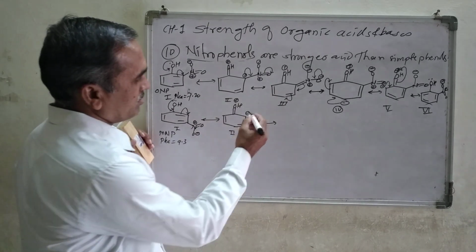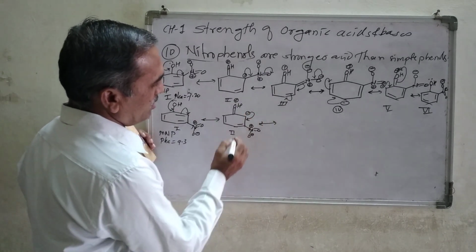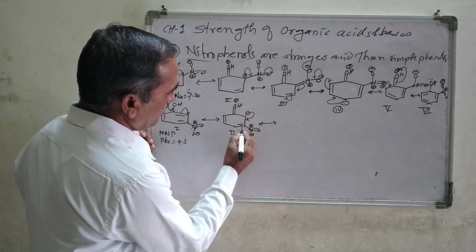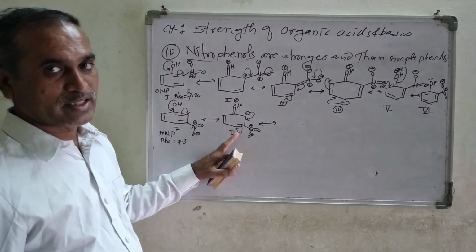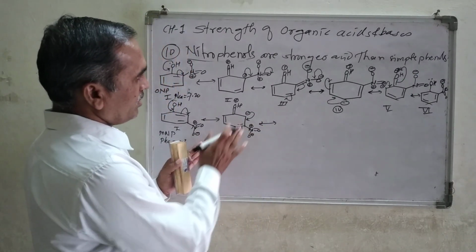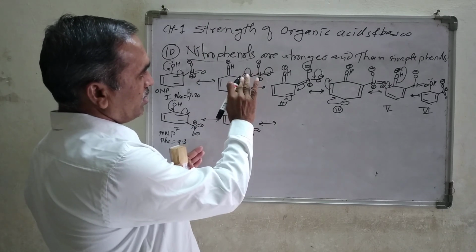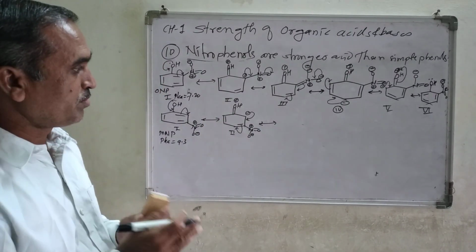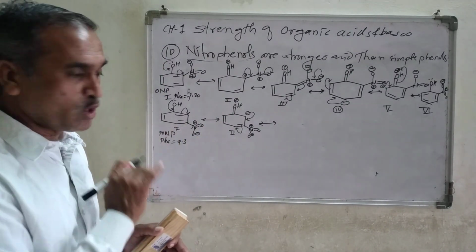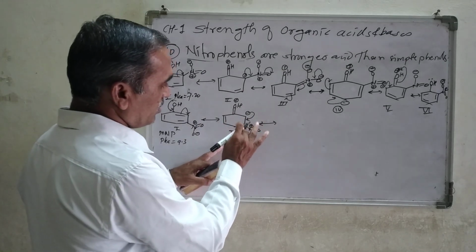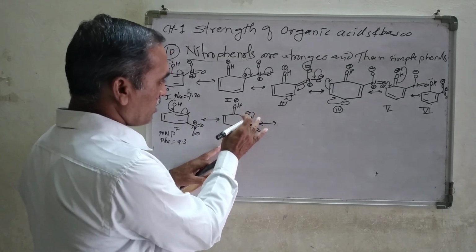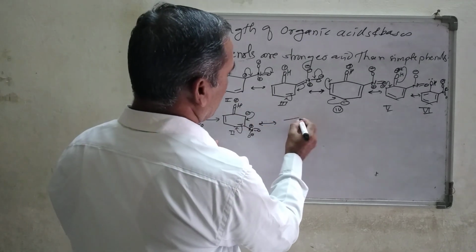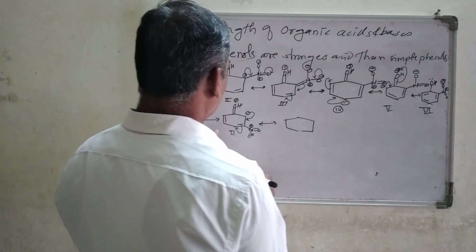Now what is happening next? This negative charge coming down here, and look at here, when it is forming a double bond, this double bond concentrates the electron density at this corner point. But look at here, the negative charge delocalization going through the nitro group, but here the nitro group does not involve in the delocalization, and that's why this negative charge is directly forming a double bond here, and this double bond concentrates the electron density at this corner point, similar to a simple phenol.